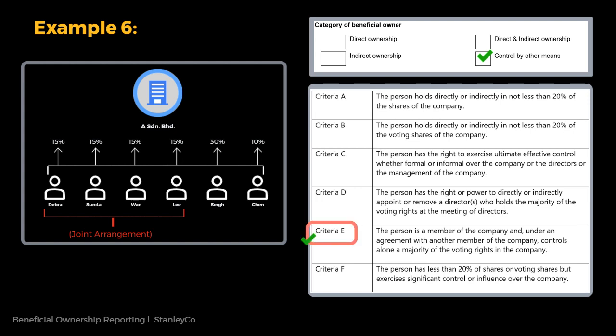Additionally, please note that Mr. Singh, who holds 30% of the shares in Company A, is also recognized as a BO as he owns 20% or more of the shares of the company. His particulars should be recorded in the register of BO2.